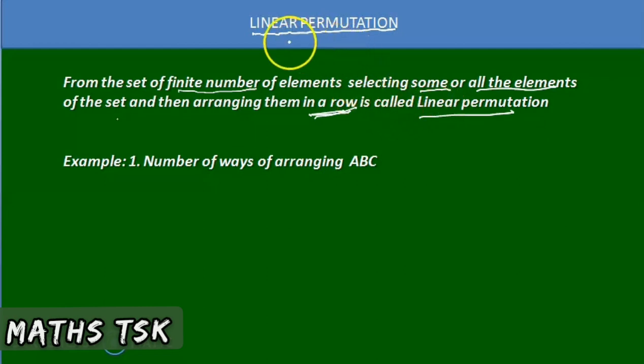Linear permutation contains two different methods: one is repeated, another one is non-repeated. First of all, we will see non-repeated permutations. For example, the number of ways of arranging ABC. Look here, ABC.